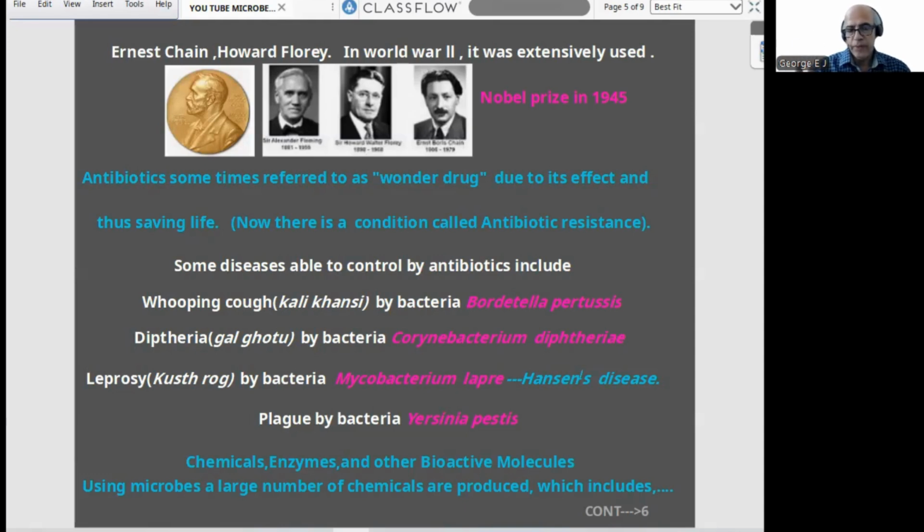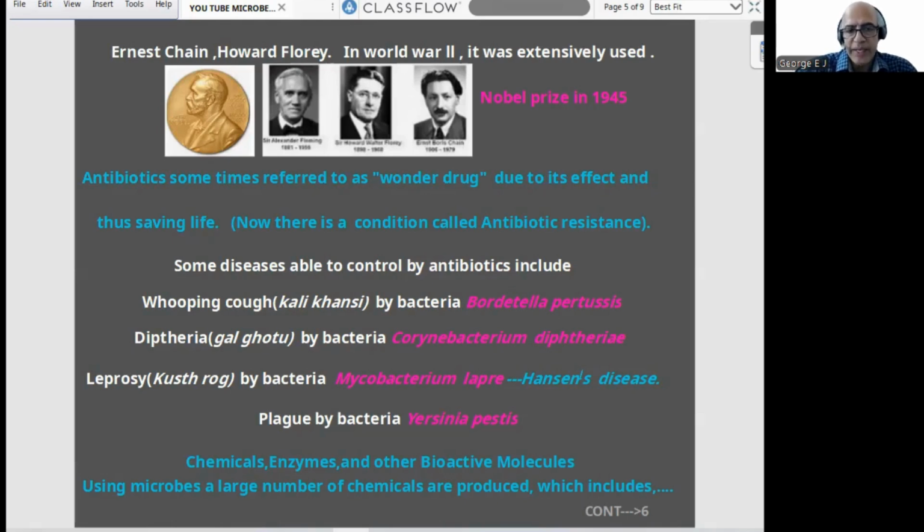But remember, after regular consumption, a problem came, called antibiotic resistance. It is going to be a headache for human beings. Some diseases controlled by antibiotics include these NCERT four diseases, a usual question. One is whooping cough, by the bacterium Bordetella pertussis.